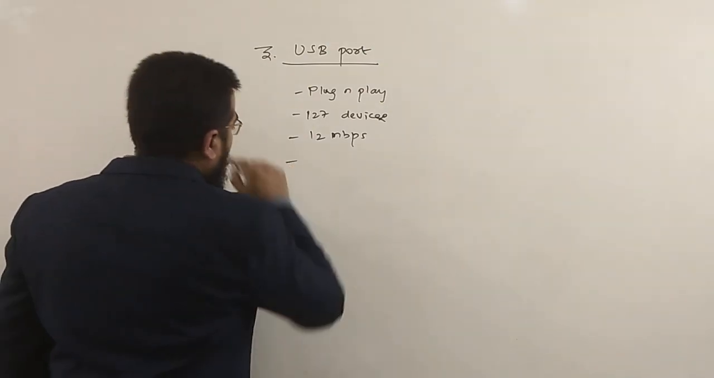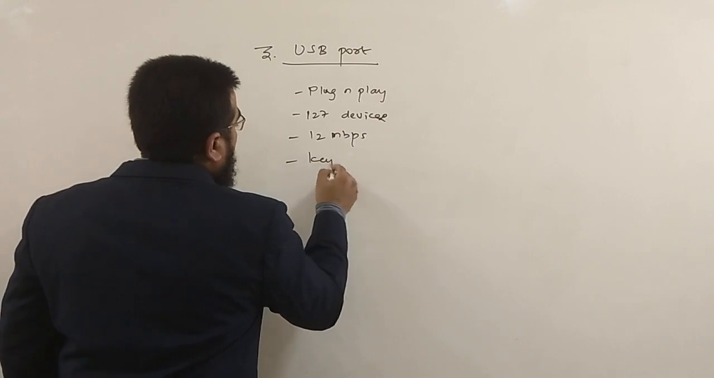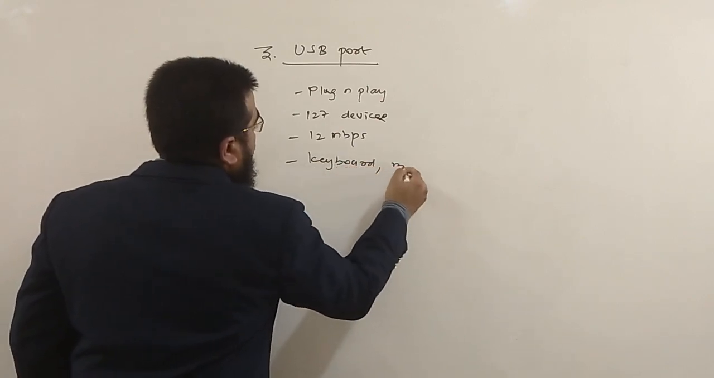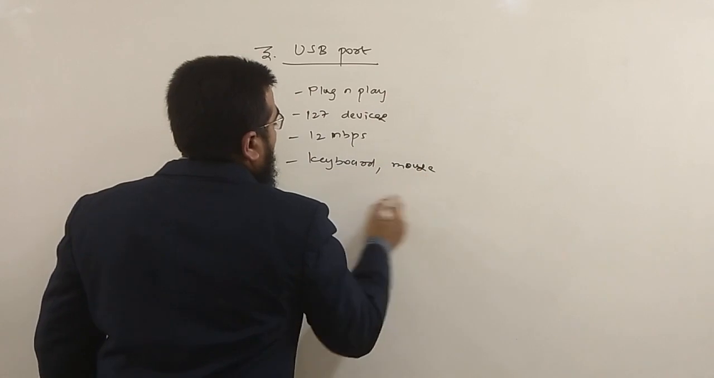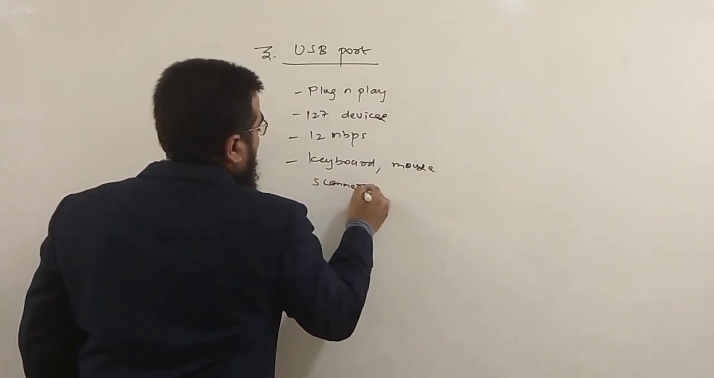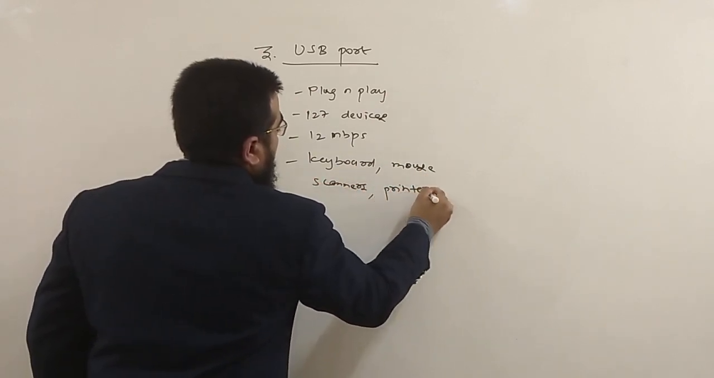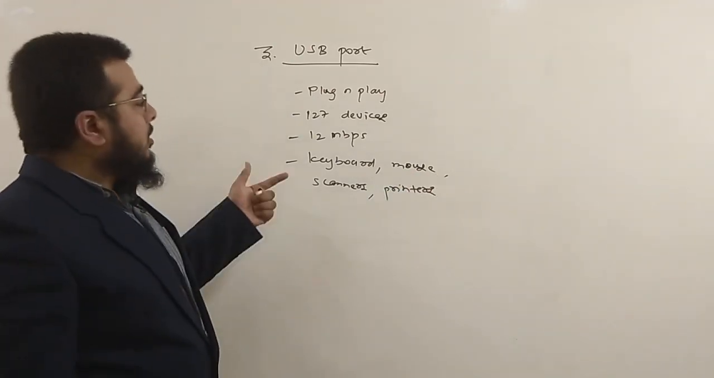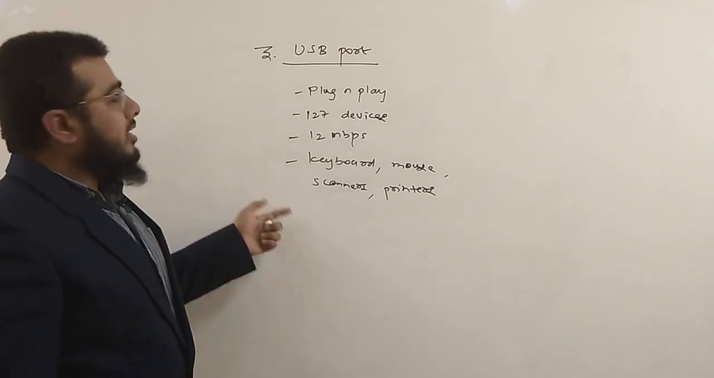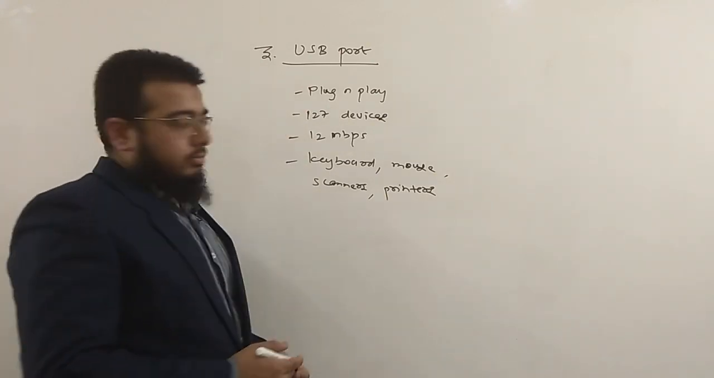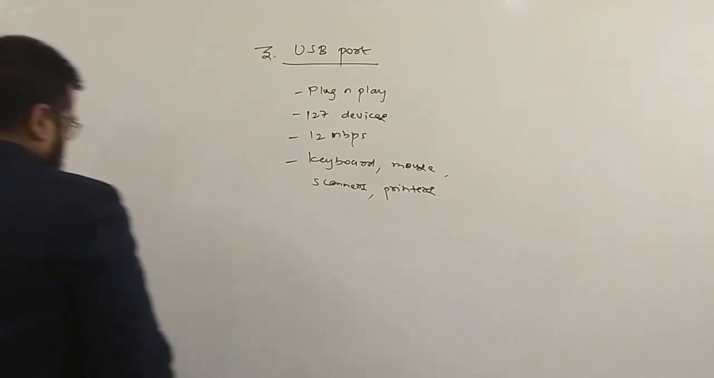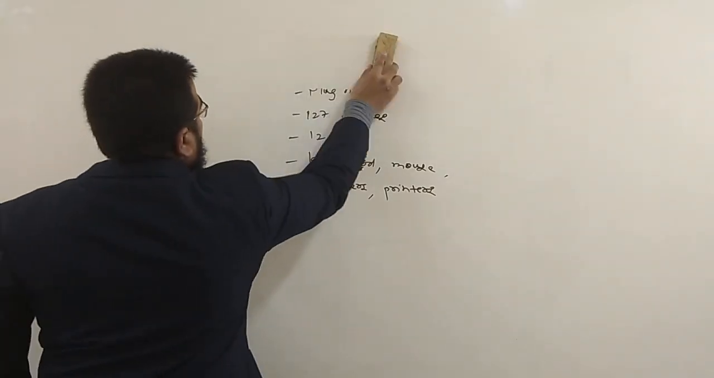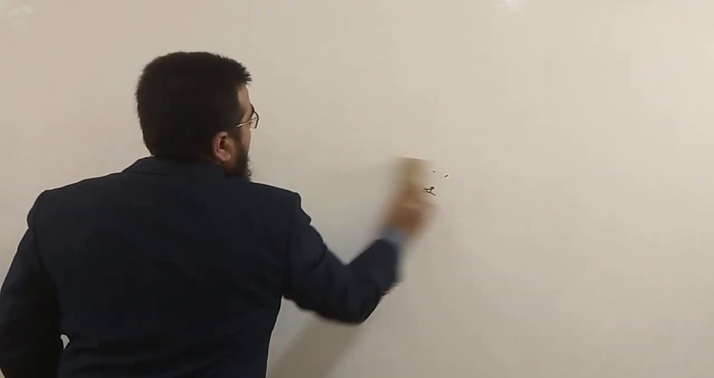For example, you can take almost all devices like a keyboard, mouse, scanners, printers, joysticks, almost all devices. They will be using this USB port because it has maximum benefit. So these are the three ports we have discussed: the serial port, the parallel port, and the USB port.